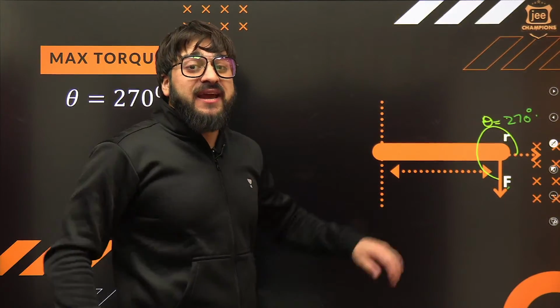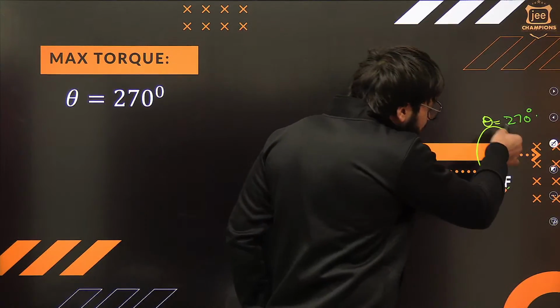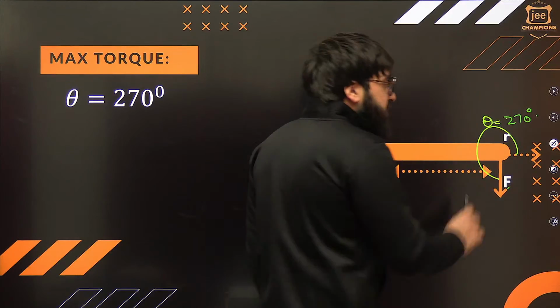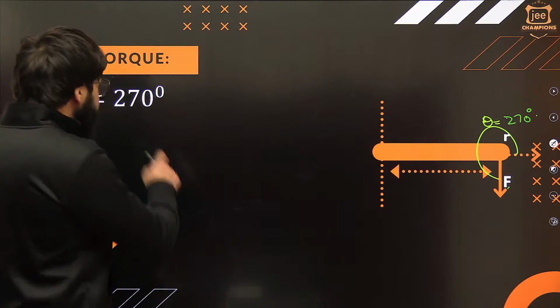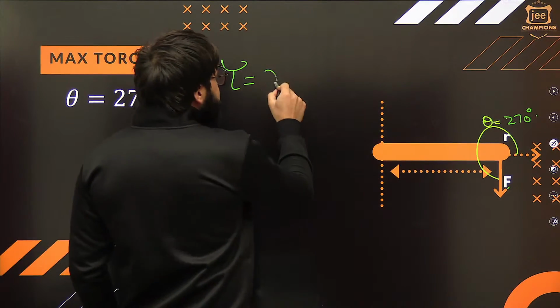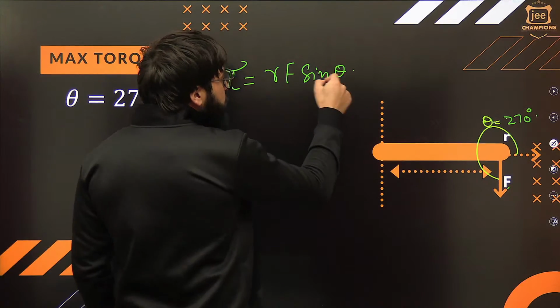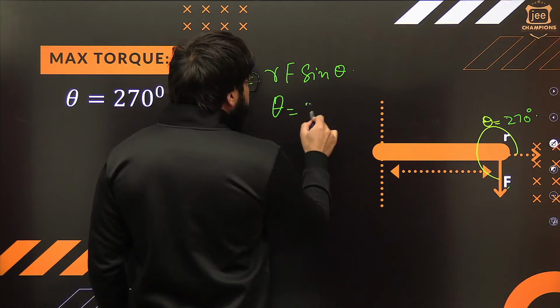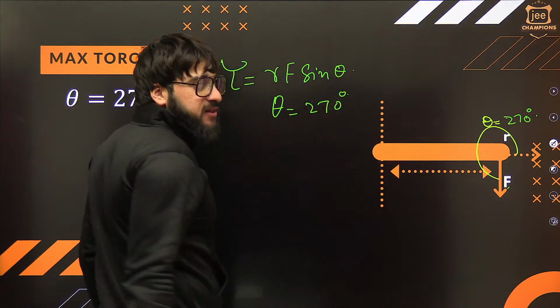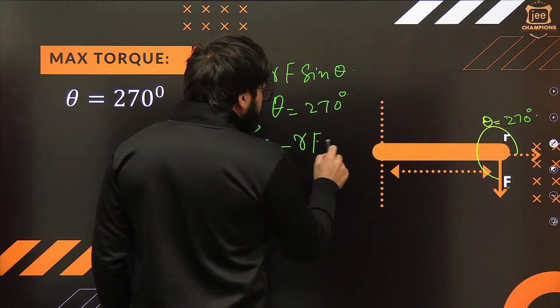Now, if I say the angle theta, in that case you are supposed to go something like this. So theta will be 270 degrees. So can I say in this case also, torque will be RF sine of theta exactly. If you put theta equal to 270 degrees, sine 270 is minus 1. So this will be minus RF exactly.